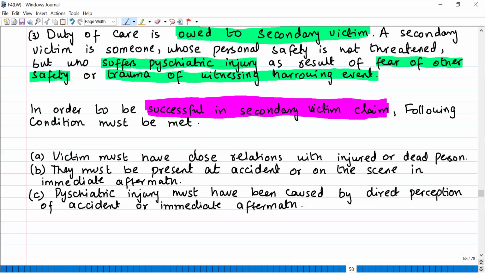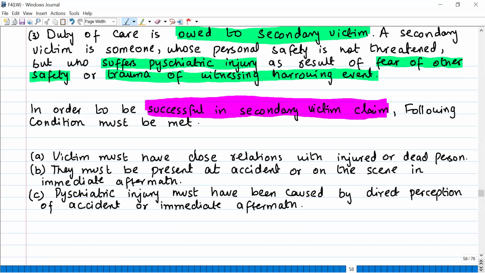Like for example, let's say a road accident case, a person who himself has watched that road accident live, then he will be the primary victim. Okay. The secondary victim will be a home person. Let's say there was an accident, and because of that a person got killed, a man got killed. Okay. Or let's say a boy got killed. Now his mother or his father, they were not there, they did not witness this scene live themselves.